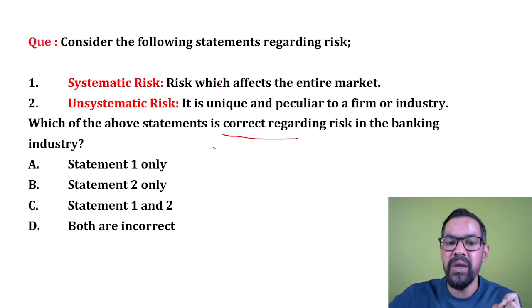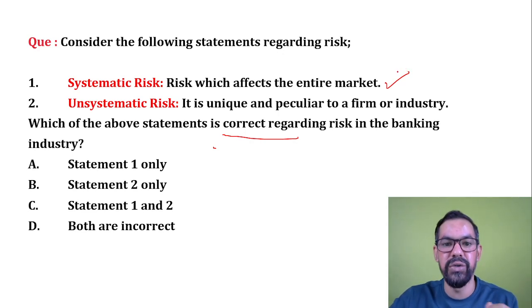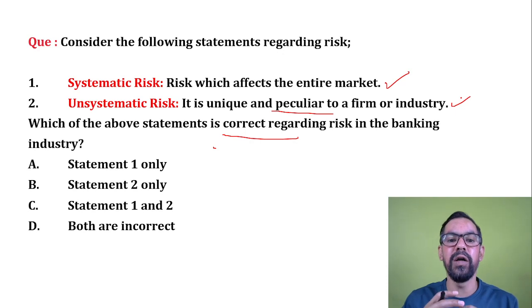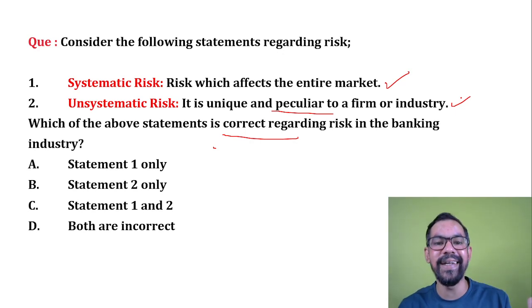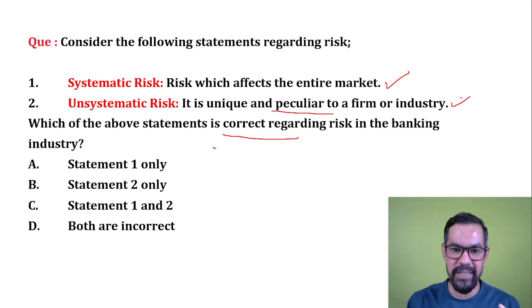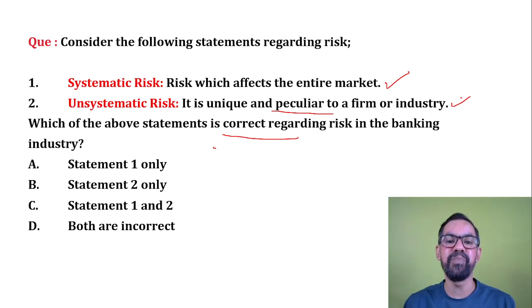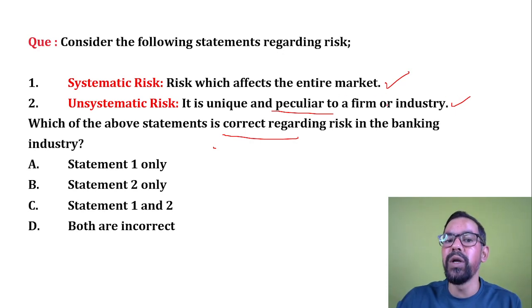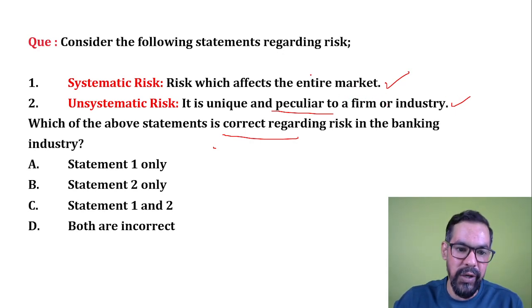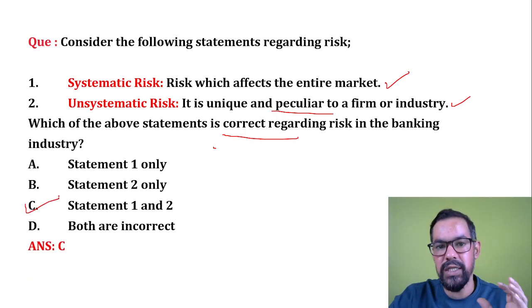Systematic risk affects the entire market, as you can take an example of inflation, recession, world war condition. So statement 1 is correct. Unsystematic risk is unique and peculiar to a firm or industry. Again, this is also correct, like employee strike or system failures, the problem with internet connections. These are part of unsystematic risk. They are avoidable in nature. We can control the unsystematic type of risk. So statements 1 and 2 are both correct, and option C will be the right answer for this question.